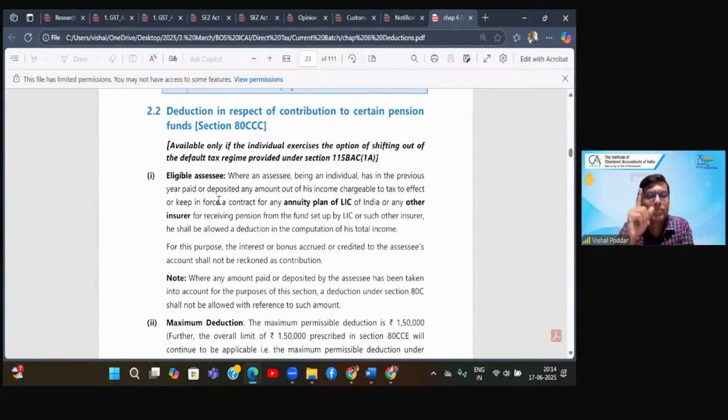Perfect. Next section: 80CCC. What is this? If you watch television, movies, different programs, many times between the serials, between the movies, you get advertisements. And there are advertisements where they talk about something called retirement solutions.